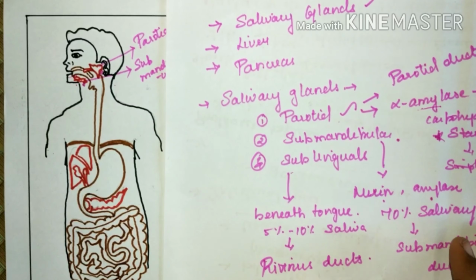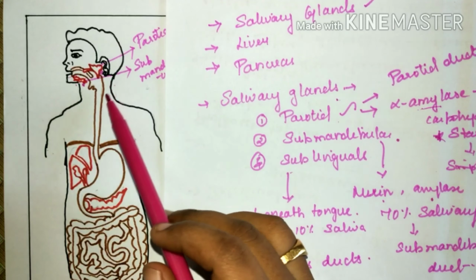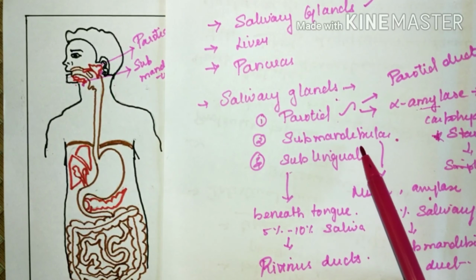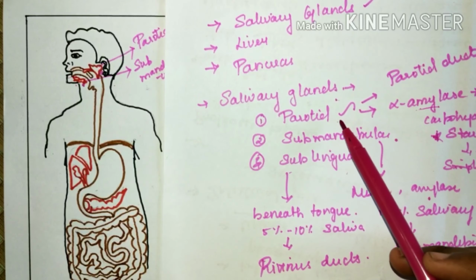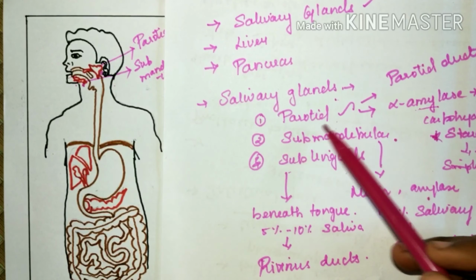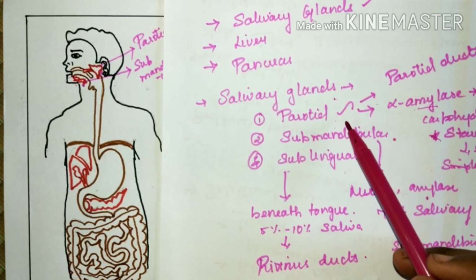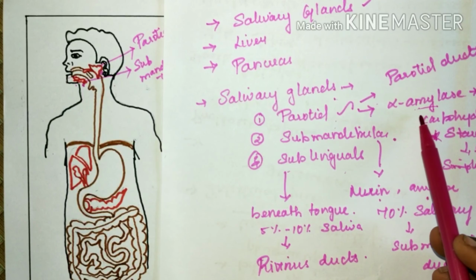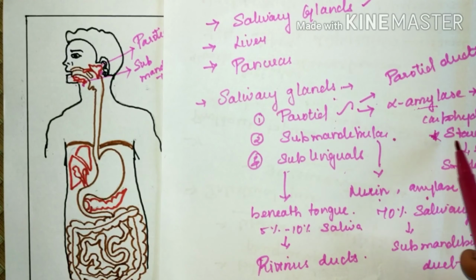As I said earlier, salivary glands are present in the buccal or oral cavity of our digestive system. First come the parotids, then the submandibulars, and then the sublinguals. Parotids are the major glands. They secrete saliva into the oral cavity through parotid ducts. The saliva of the parotids contains alpha amylase, which breaks down carbohydrates, especially starch, into smaller molecules.